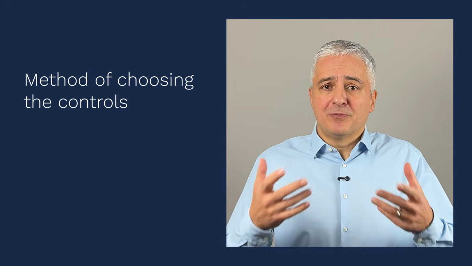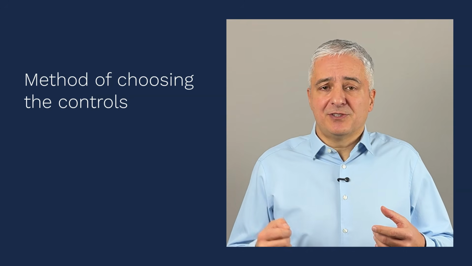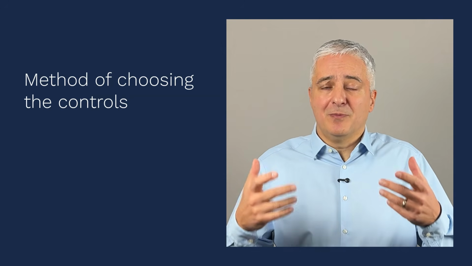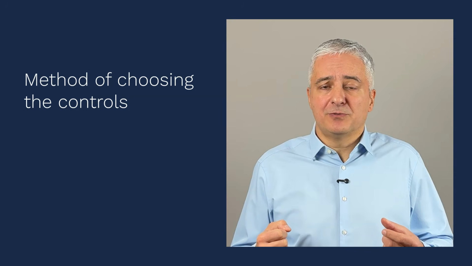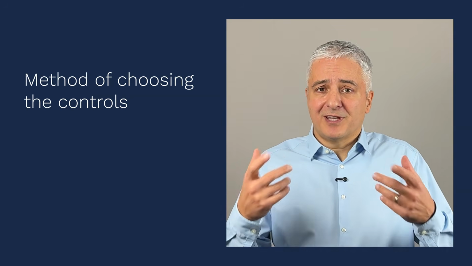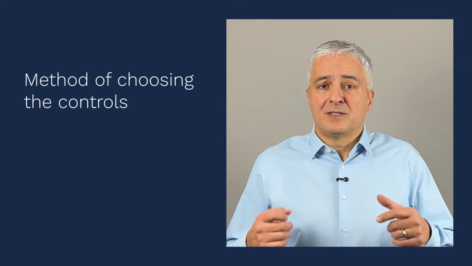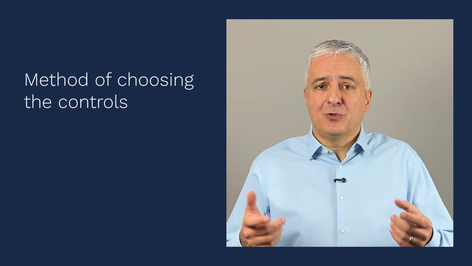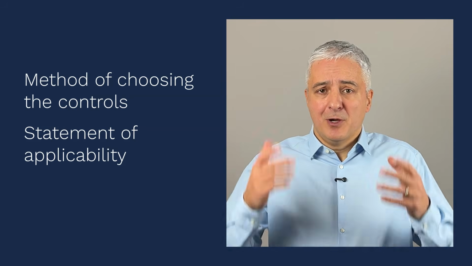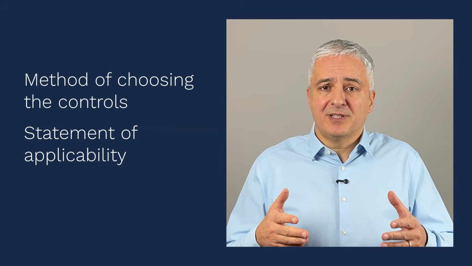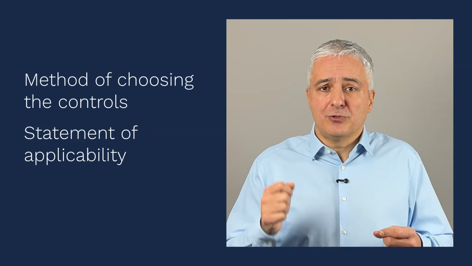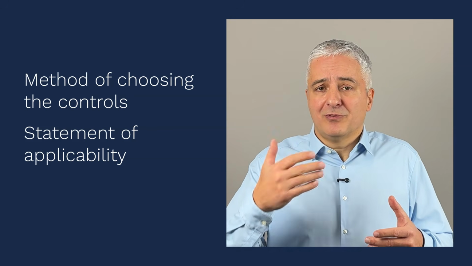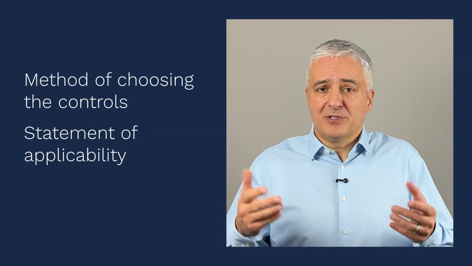You have to perform the risk assessment, and then based on the results of the risk assessment, you choose which of these controls are the most appropriate for decreasing those risks. So again, both of these standards have exactly the same principle. Following this logic, both standards prescribe a document called the Statement of Applicability, where you list all of the controls from Annex A, and for each control you define whether it's applicable or not, and you also have to justify if you have excluded or included a particular control.